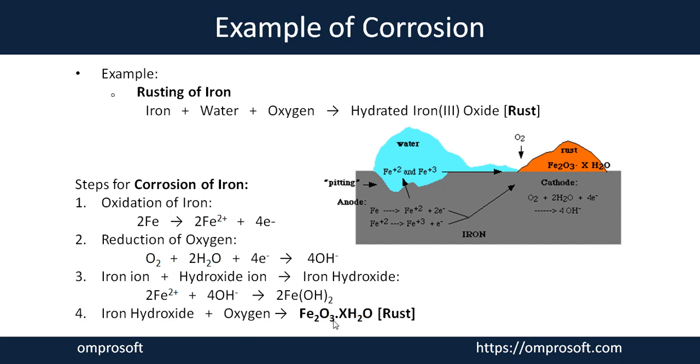Fe2O3.xH2O is the formula of rust, in which the iron gets completely oxidized and converts into this oxidation state. Now the material which is made up of iron gets deteriorated because its property gets completely changed. Here the iron color converts from grayish black into reddish brown, and its property decreases, its quality goes down just because of the corrosion reaction.